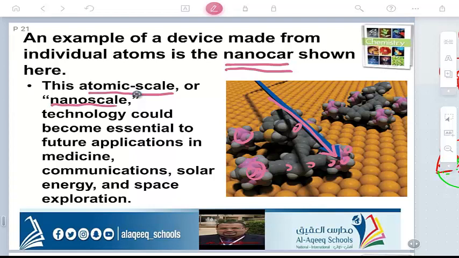By this technology, we are able to study many things, the behavior of atoms, to benefit many fields, like medicine, communications, solar energy, and space exploration. We can use this technology in many fields.